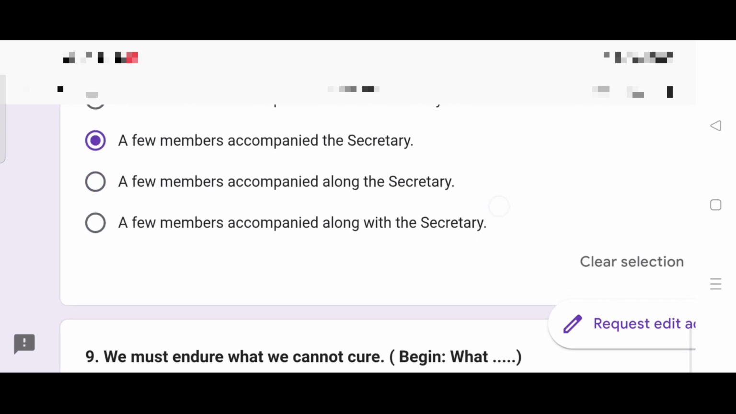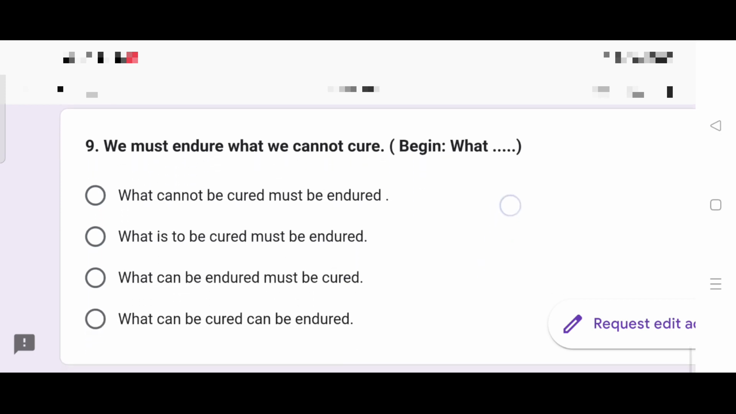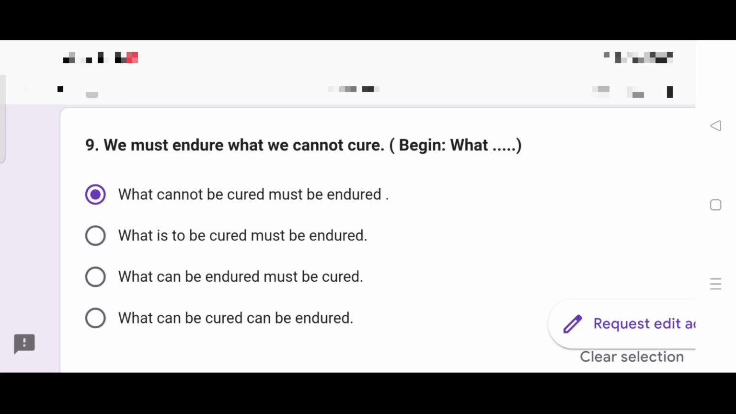I hope you are solving with me. Brainstorming sessions like this will help you. 9. We must endure what we cannot cure. It's there in Wren and Martin, High School English Grammar and Composition. Active passive voice. Practice. Revise this chapter thoroughly. What cannot be cured must be endured. Let me tell you, this is the right answer.